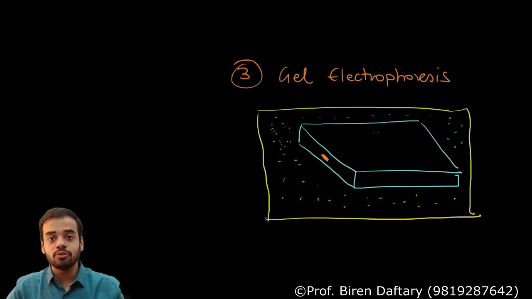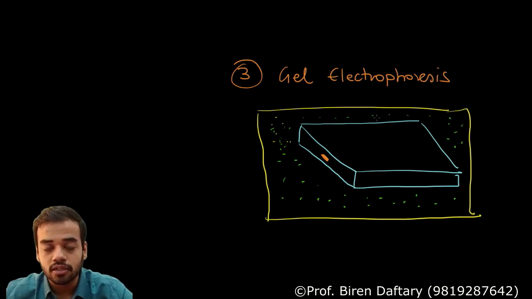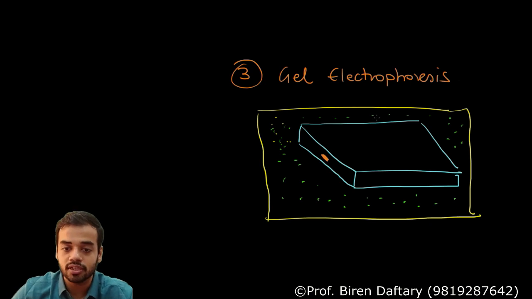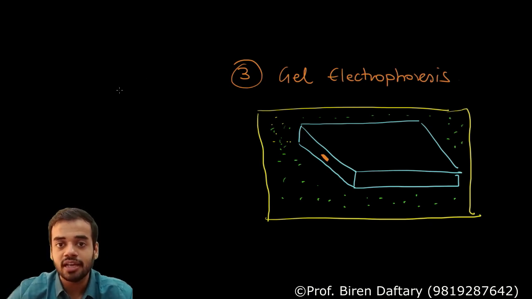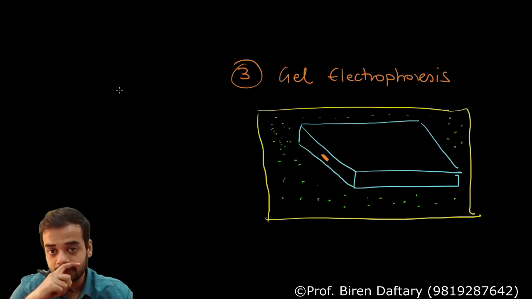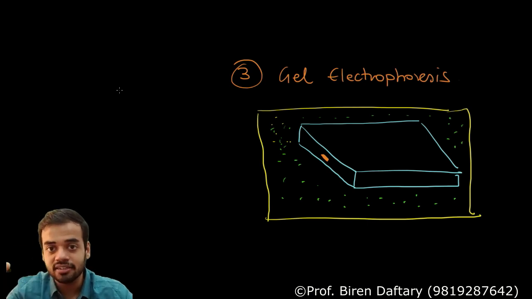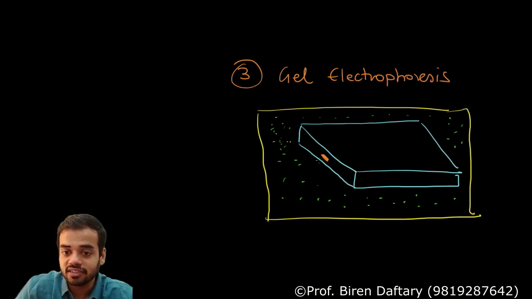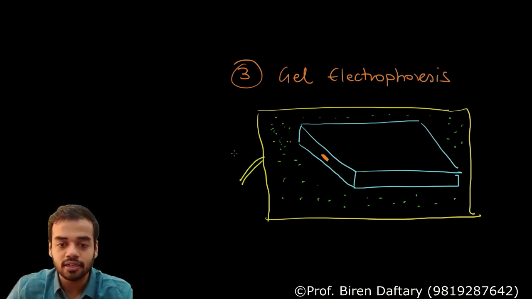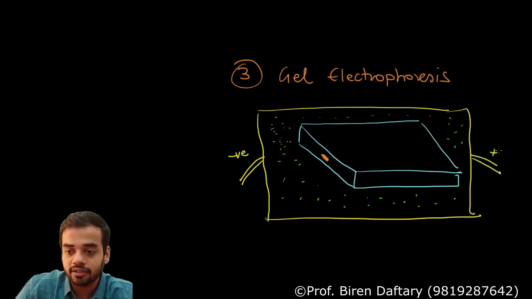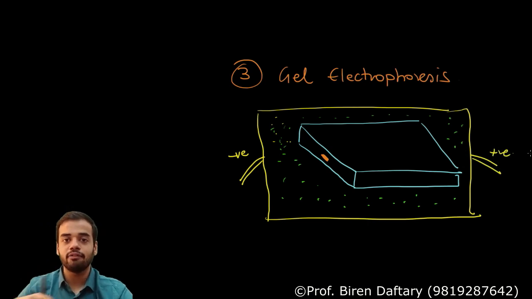Okay, now what I want to do is I want to separate the fragments. Now this electrophoresis unit, that tray which is present, has two terminals. Negative terminal cathode, positive terminal anode. Now you know DNA is negatively charged, so negatively charged DNA will always move towards the positive end. So how will I arrange this? I will put the end of the gel which has the fragment sample inside it towards the negative part. So this part I will connect to the negative terminal or negative supply, and this part I will connect to the anode or the positive supply, and the electric current will flow.